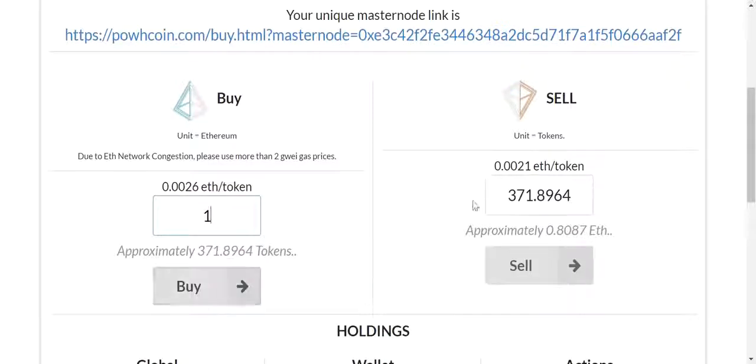I took this number and I put it over here. If I were to sell those tokens that I buy right now, I would get back 0.8 ETH. So that means to buy and sell right now, I would be losing 0.2 ETH, I would be losing 20% of my Ether. This is because there's a tax for buying and a tax for selling. The tax is 10% for a buy and 10% to sell.